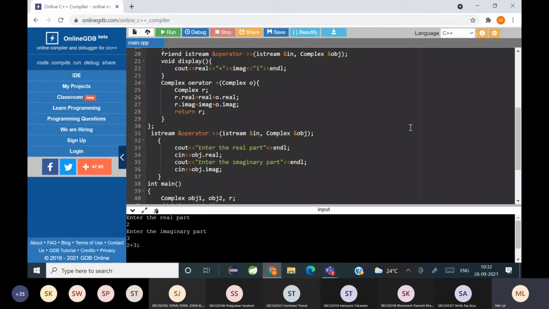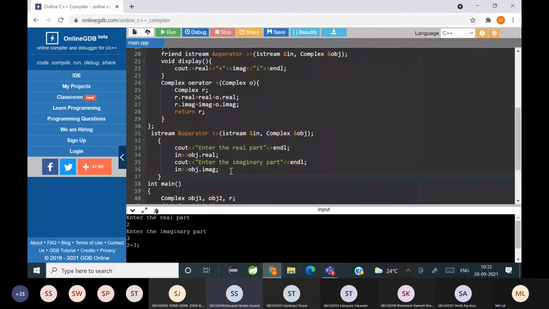Any doubts? Is it clear? Or instead of cin, you cannot write C, okay? You have to write in. I forgot, because here in line number 31, we are writing in. So in is going to be used here. Okay. Any doubts?